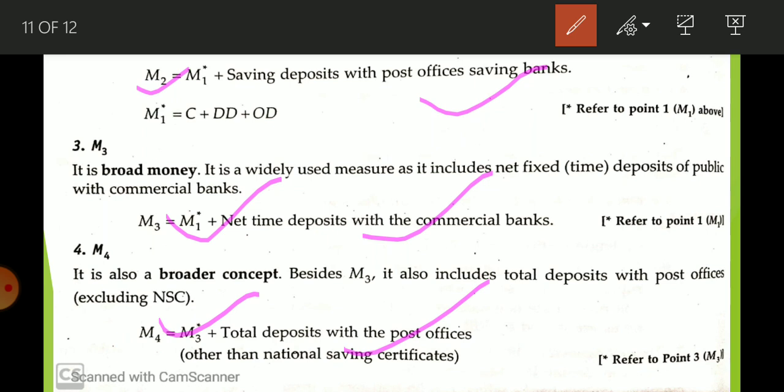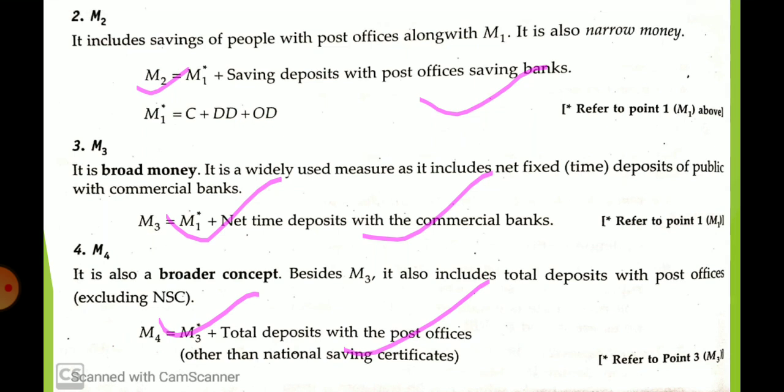Just for your understanding, M2 means M1 plus saving deposits with post office saving banks. M3 means M1 plus net time deposits with commercial banks. M4 means M3 plus total deposits with the post office. So just learn these equations.